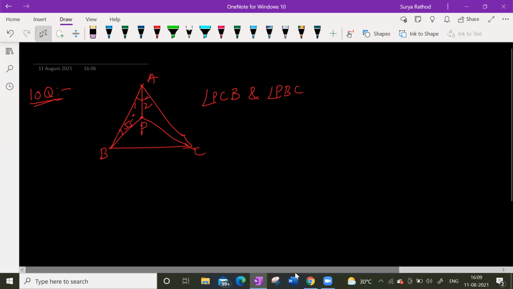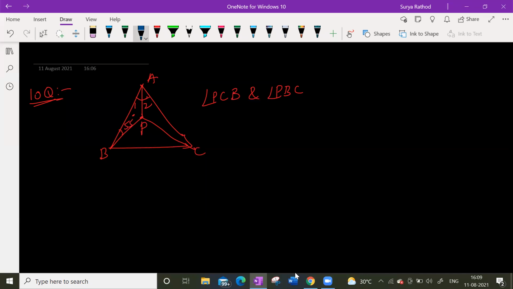Guys, here we have to find angle B. Sir, will angle 2 be equal to 55 degrees? Angle 2 is equal to 55 degrees. Alternate interior angle, right? Sir, angle 2 will be 55 degrees because of alternate interior angles. How can you say that? That is not for the full triangle.